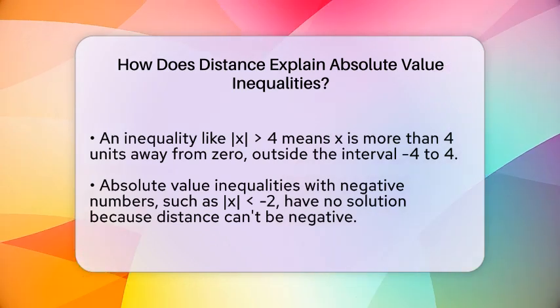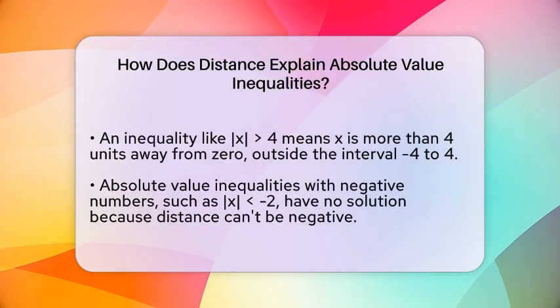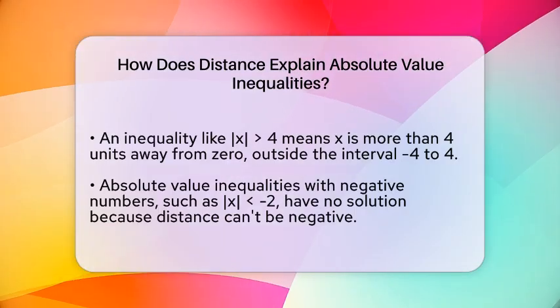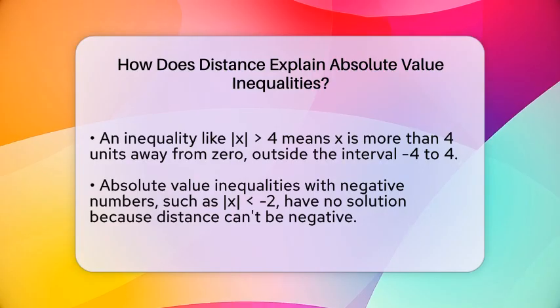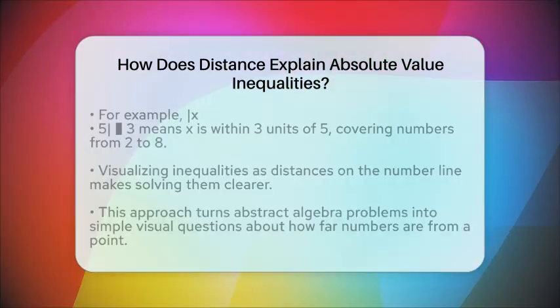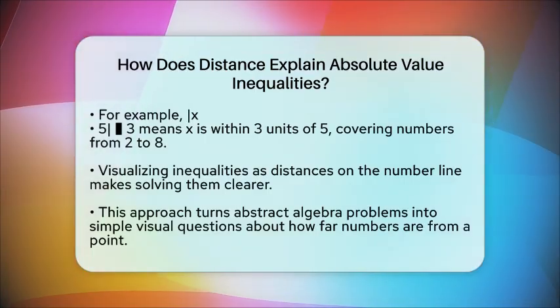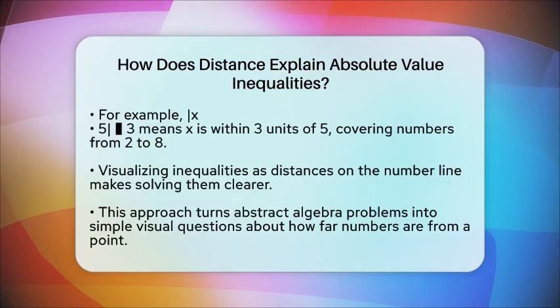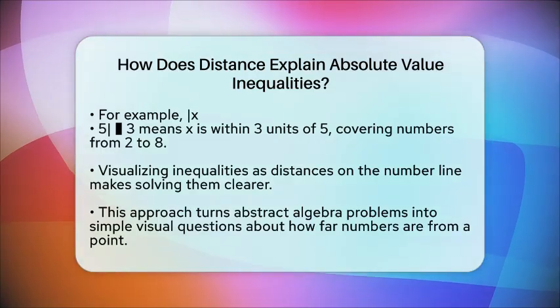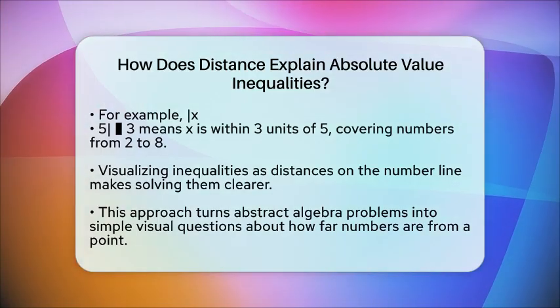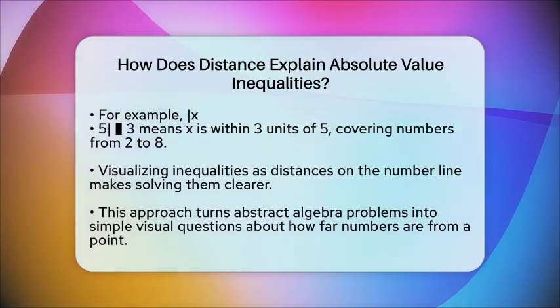Let's look at a simple example. If you want all numbers within 3 units of 5, you write the inequality as absolute value of x minus 5 less than or equal to 3. This means the distance from x to 5 is at most 3. On the number line, this covers all numbers from 2 to 8. So, the inequality helps us see exactly which numbers are close enough to 5.